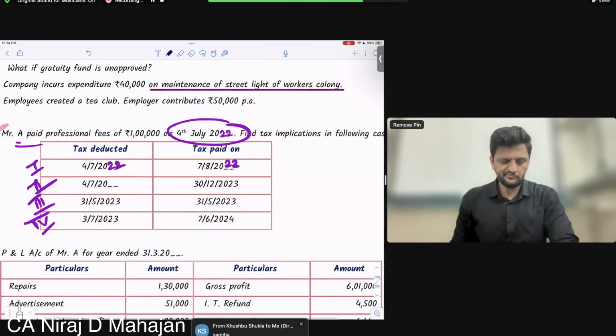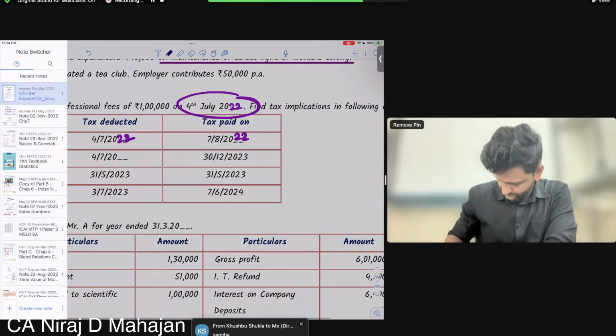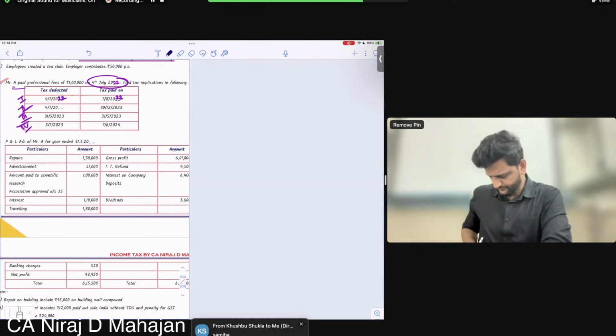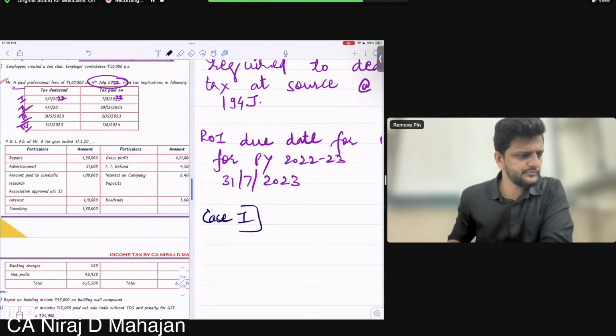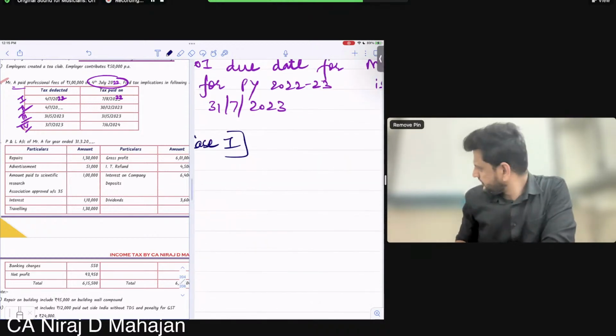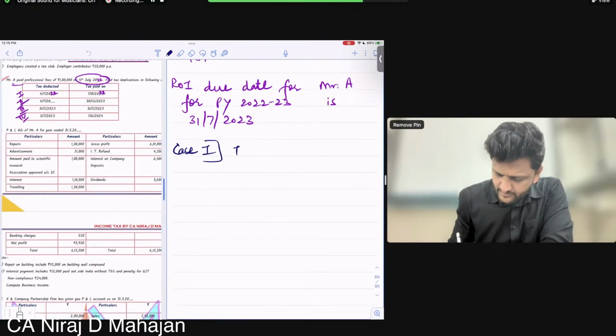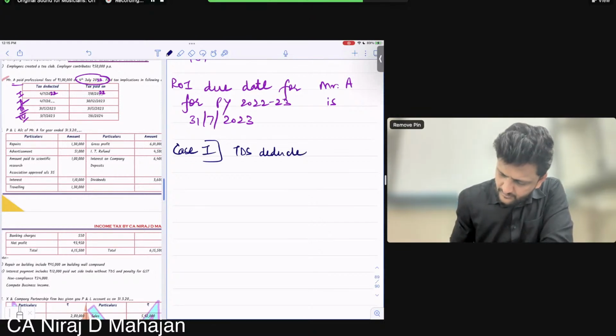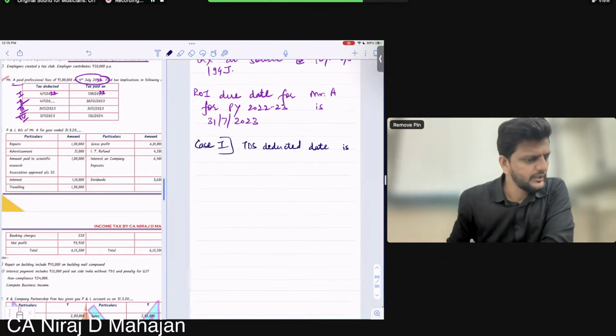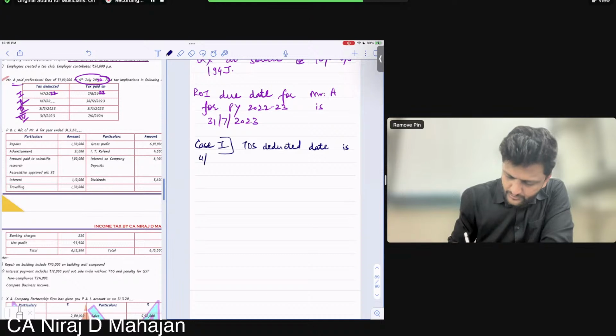Let's go ahead. Write down. Case 1. TDS deducted date is 4/7/22, that is during the year.